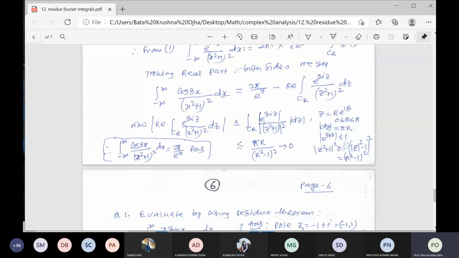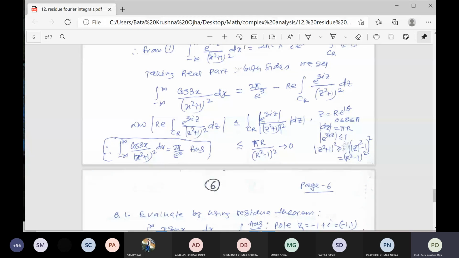So you know e to the power ix. What is e to the ix? If you take the mod of e to the ix, e to the ix is equal to cos x plus i sin x. If you take mod, that is cos square x plus sin square x, it is always equal to 1, right? Similarly here you see z into e to the power iz.